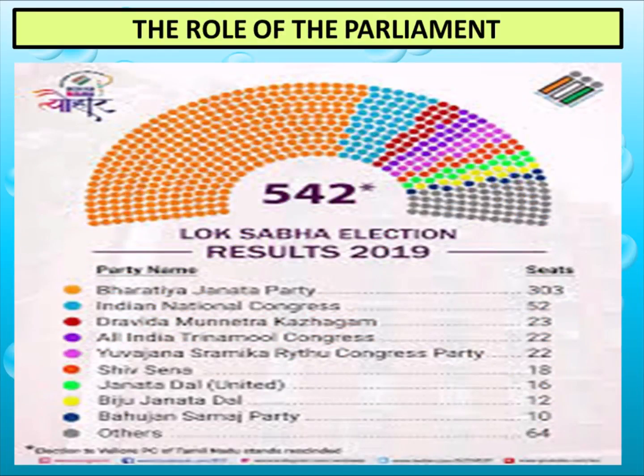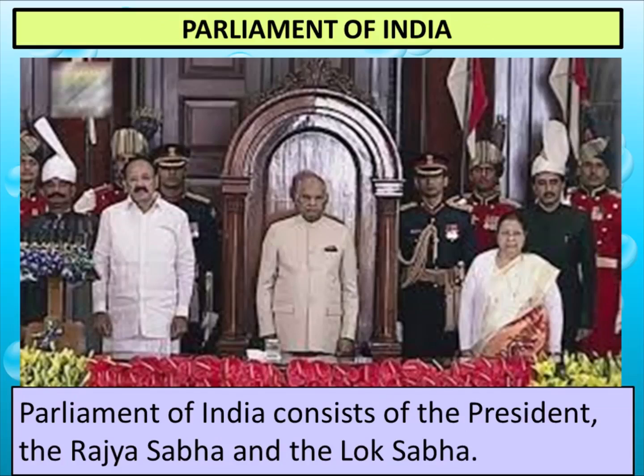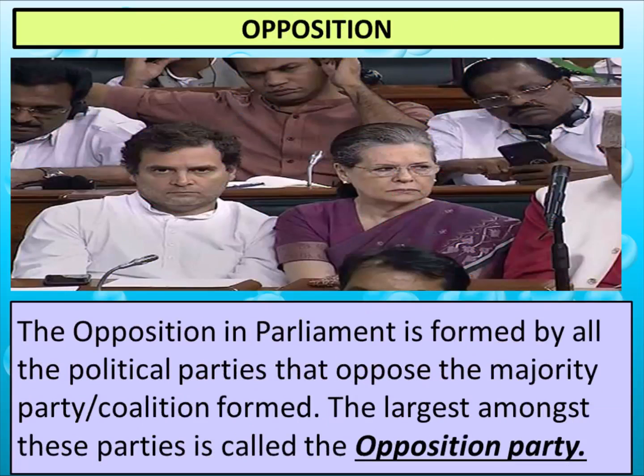And what do you mean by opposition? As you saw in this chart, Bharatiya Janata Party required 272 seats, but here it has already achieved 303 seats. So it has got the majority. Majority means the maximum number of seats. And what about the other parties? So all the other parties will sit in opposition. Understood? The winning party will make the government and the non-winning parties will make the opposition.